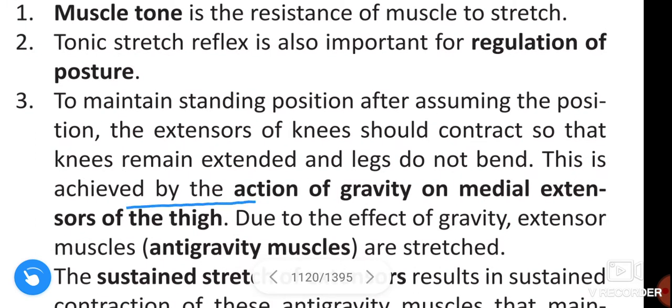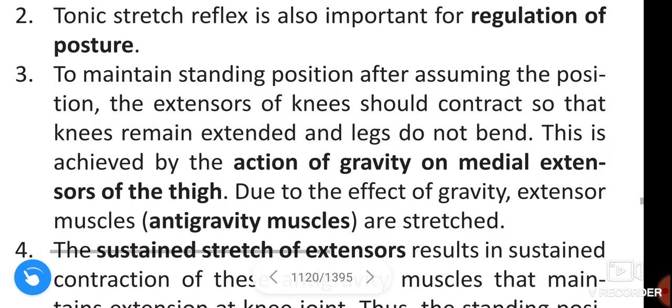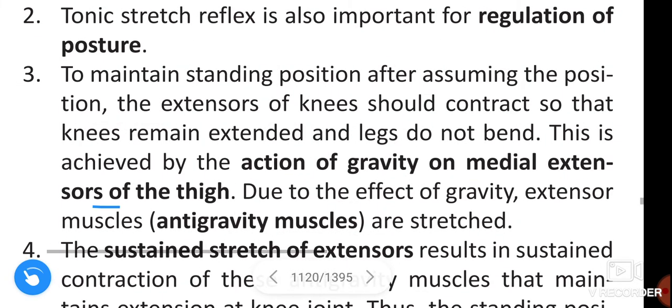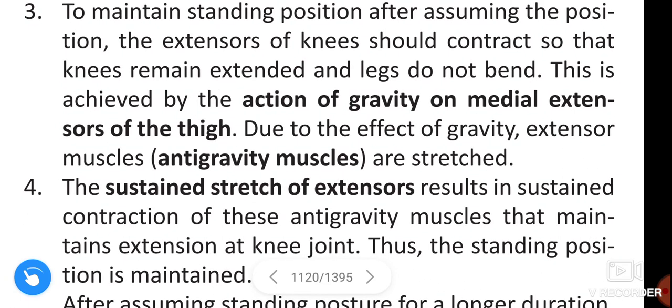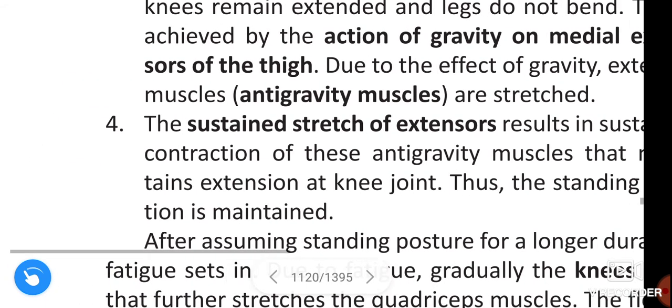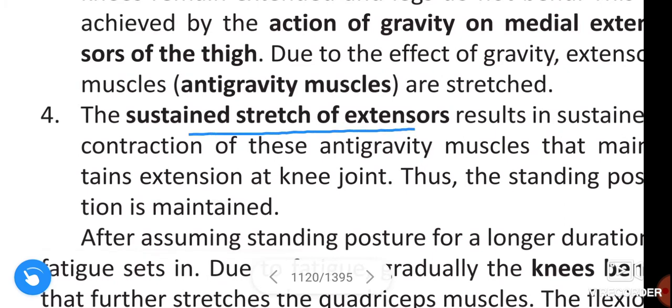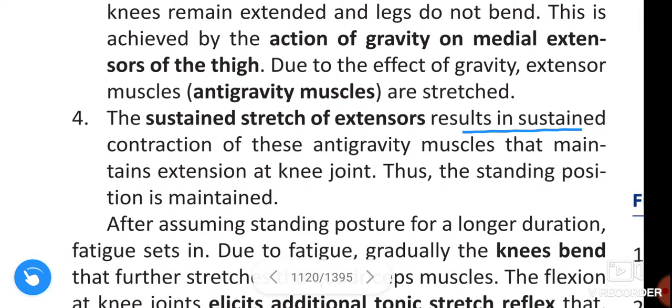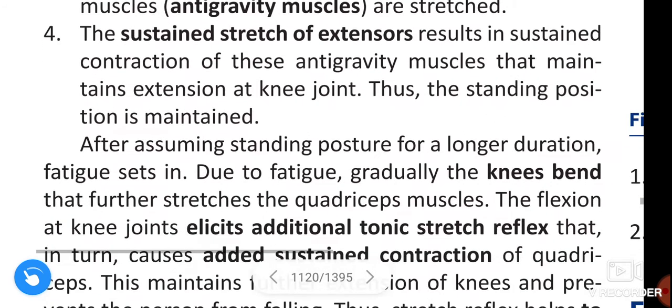This is achieved by the action of gravity on medial extensors of the thigh. Due to the effect of gravity, extensor muscles, anti-gravity muscles are stretched. The sustained stretch of the extensor results in sustained contraction of these anti-gravity muscles that maintains extension at the knee joint. Thus, standing position is maintained.